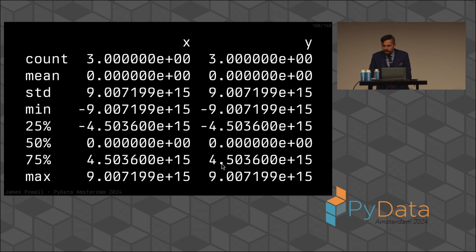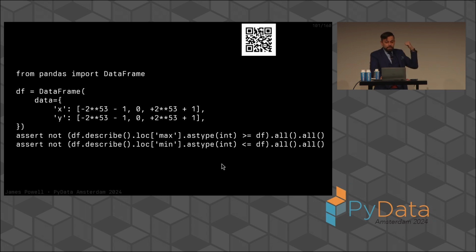The first value is the count of non-NaN values: 3.0? What does a count that's a floating point value even mean? What does 3.5 as a count actually mean? And in fact, we can even see that there are real errors that occur as a result of this, because if you look at the min and the max value, as a consequence of having to force these up to a float D type, we've lost the precision of storing these. And so for this particular data frame, the max is not guaranteed to be larger or equal to all of the values, and the min is not guaranteed to be smaller than or equal to all the values.